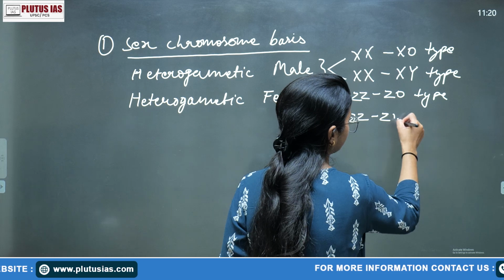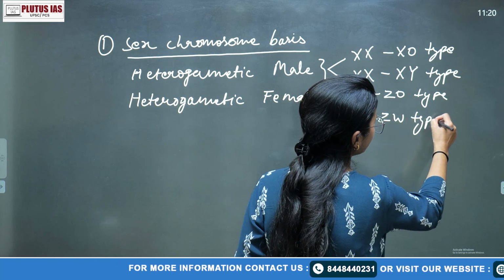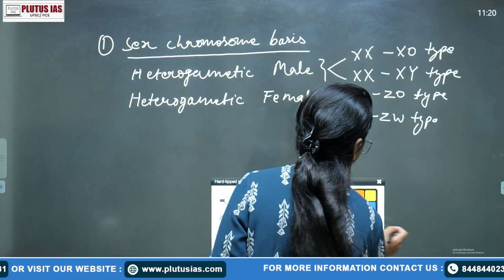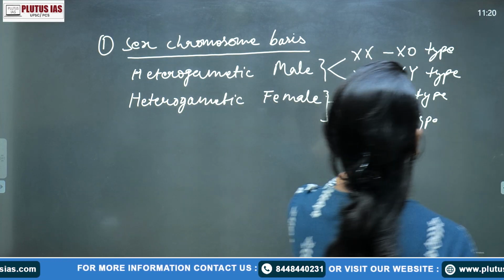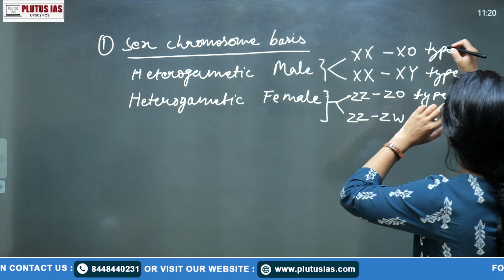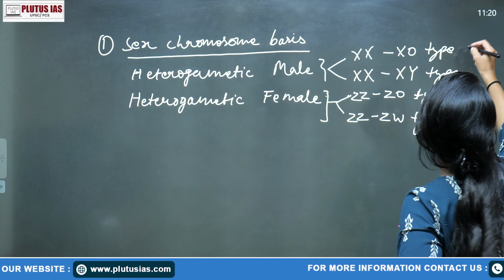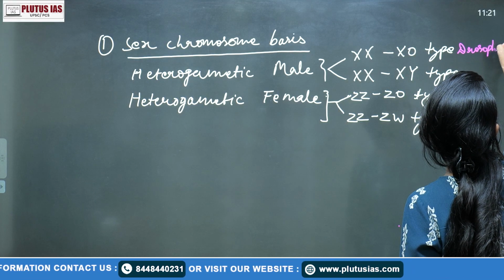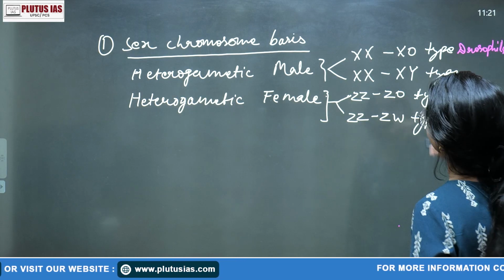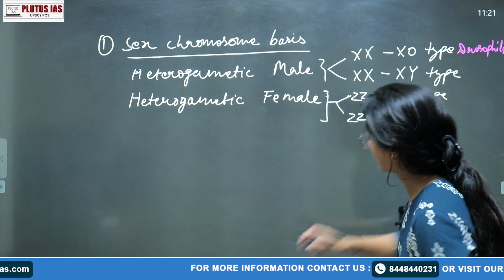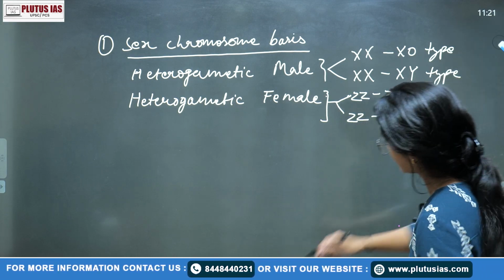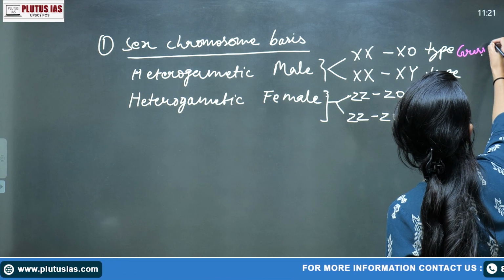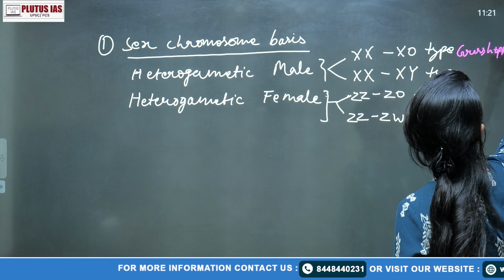ZW type. Okay. So if we are writing that, of course we want to know in which it is found. So we will write the example also. So XX and XO type, it is found in the Drosophila. Sorry, my bad. Actually, the Drosophila is the second type. It is found in the grasshopper.